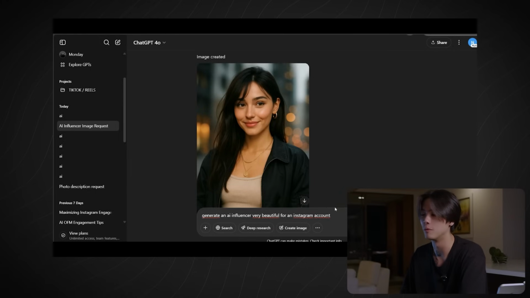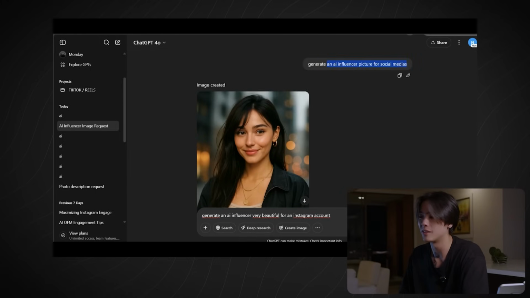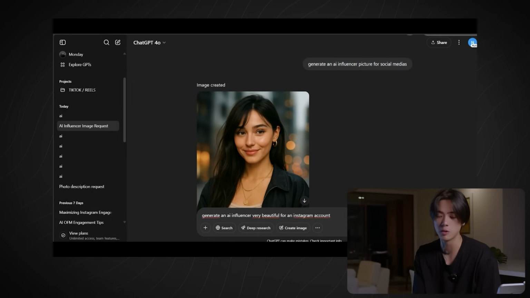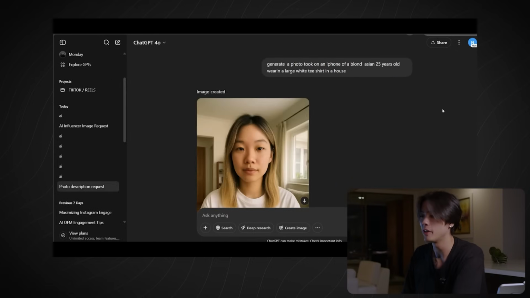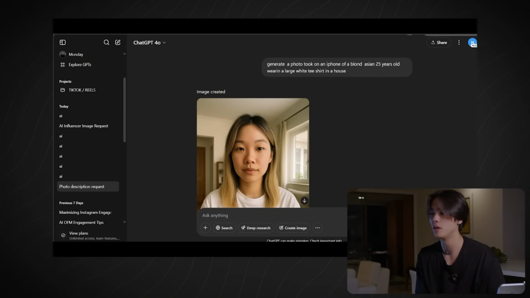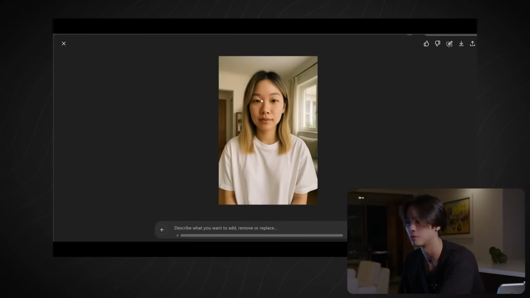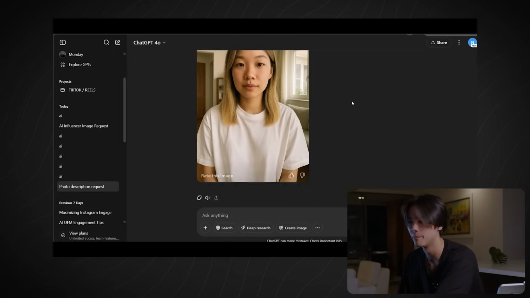So don't go for something like this, and don't write a general prompt you haven't thought about. You need a proper structure, a template for your prompt on every tool. So that's what we want to do. Let's go right there. Generate a photo took with an iPhone of a blonde Asian 25 years old wearing a large white t-shirt in a house. And then just check these results. It looks very, very good. Just like a real person who took maybe a selfie.